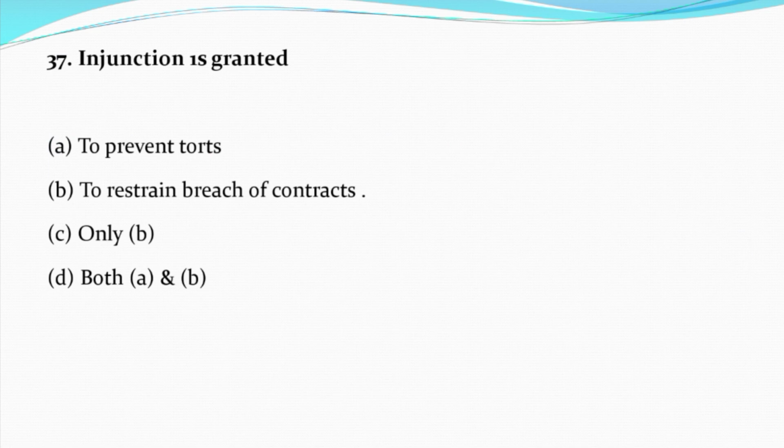Now question number 37. Injunction is granted. Option A, to prevent torts. Option B, to restrain breach of contract. Option C, only B. Option D, both A and B. And the correct answer is option D, both A and B.